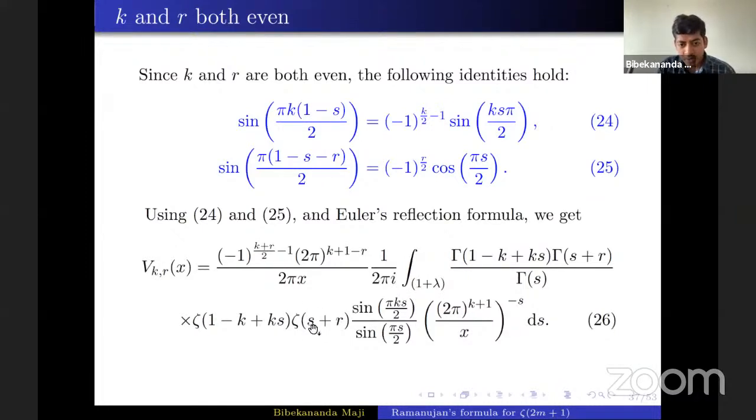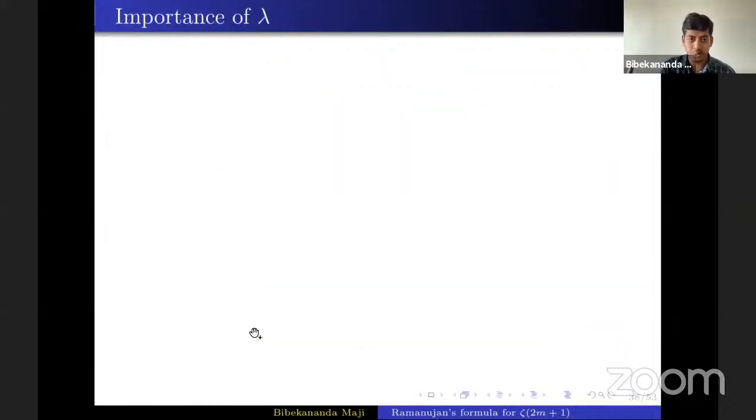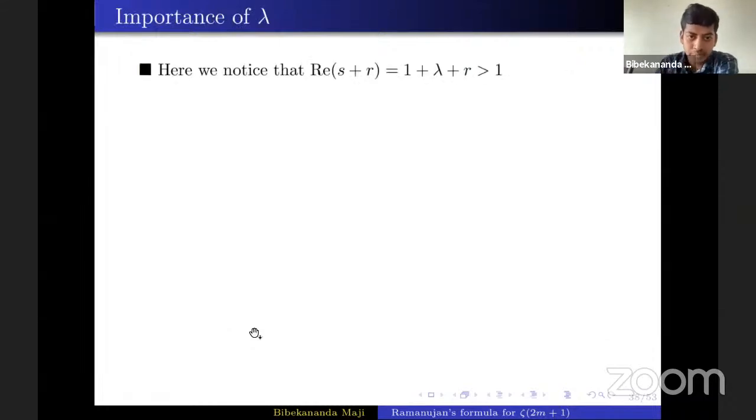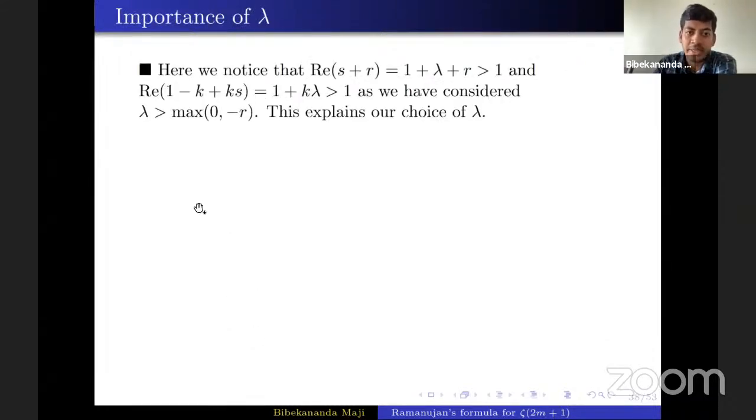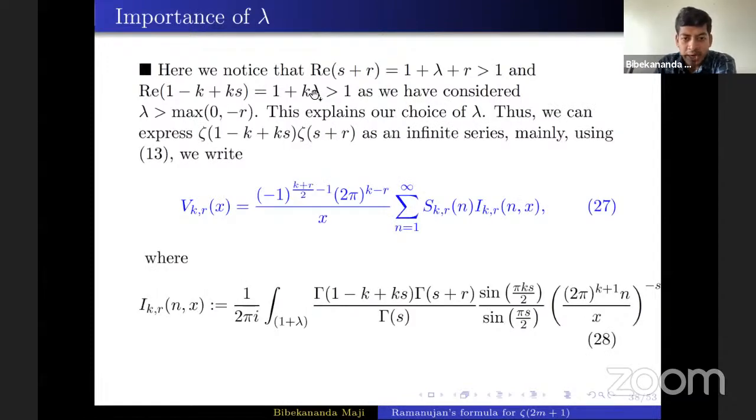Here we can observe that the real part of s + r and the real part of the argument of this Riemann zeta are both greater than 1, which one can verify. Here you require lambda, as we have chosen, to be bigger than the maximum of this; only then will this work. Therefore we can write it in terms of a series expansion, and then interchange the summation and integration to get this form.